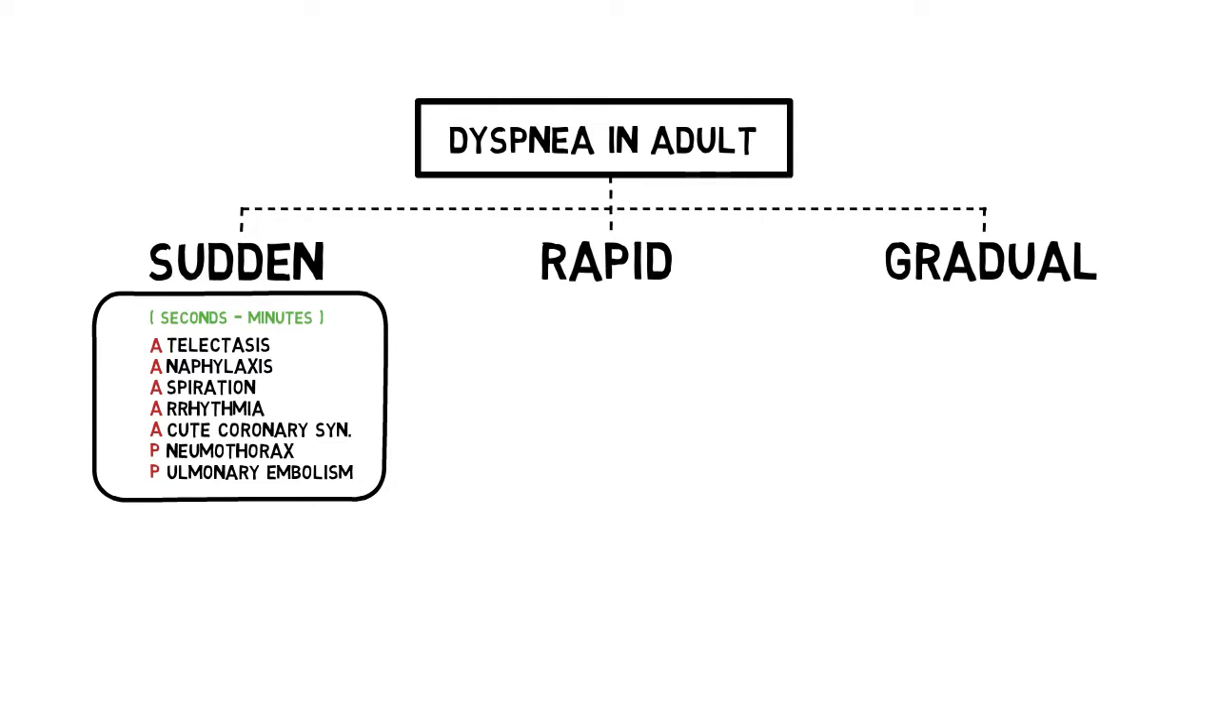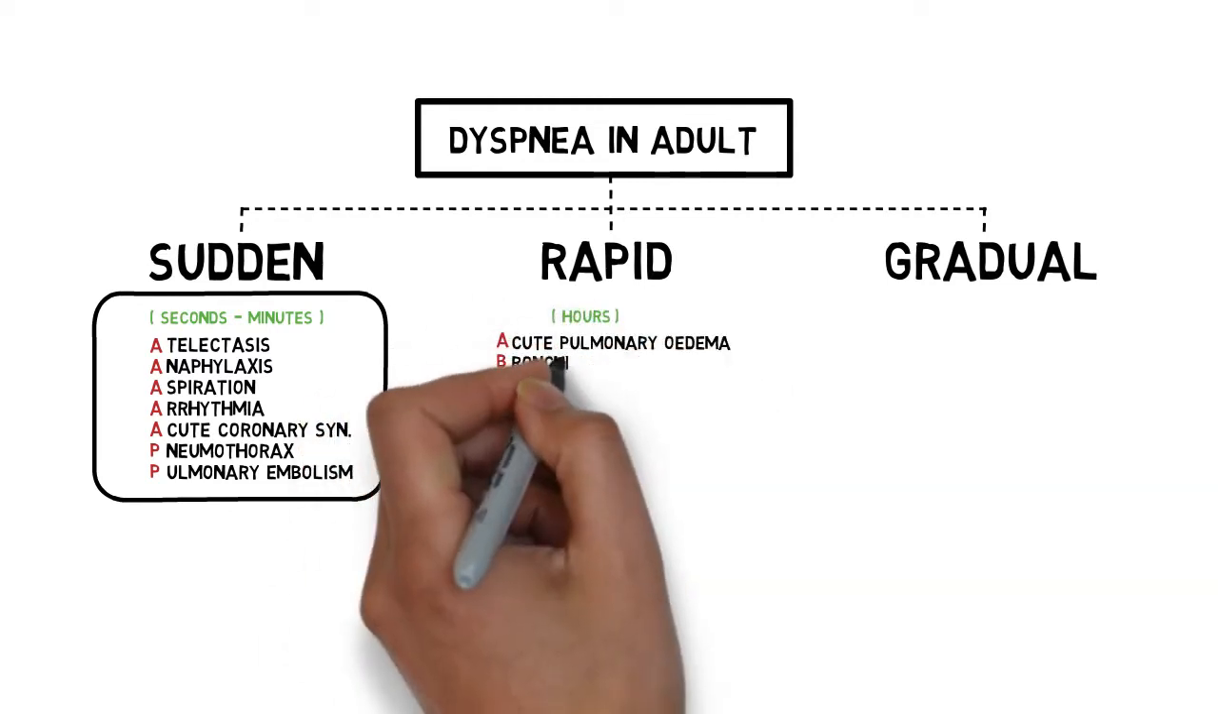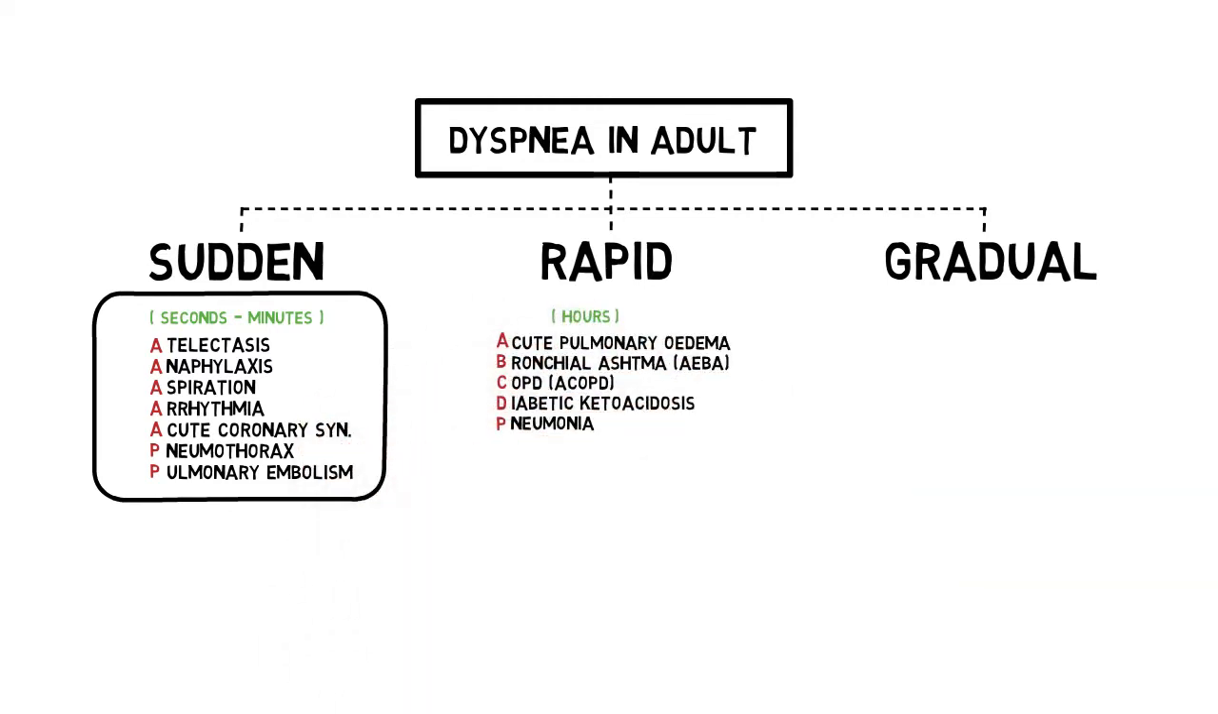For example, sudden dyspnea is seen in atelectasis when it involves major lobe, or pulmonary embolism when it involves major vessels. In the second group are those which dyspnea happen rapidly within hours, such as pulmonary edema, acute exacerbation of asthma or COPD, diabetic ketoacidosis, and pneumonia. Dyspnea in pneumonia can occur as rapid as 24 to 48 hours, so let's take that as a rough estimate regarding how rapid it is in terms of hours.